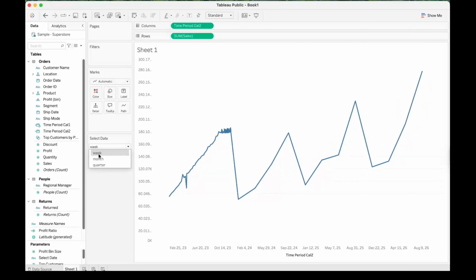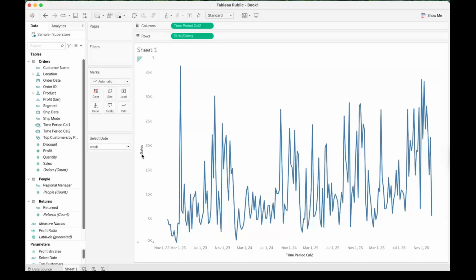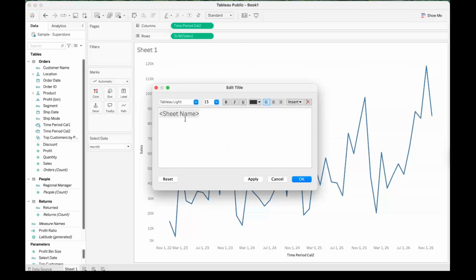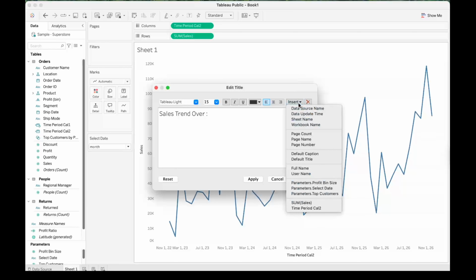So now when we select week, we are able to see our graph on the weekly level. When we select month, it's working on the monthly level. This is what we have, an interactive sales trend dashboard. Let's make it more professional. Let's name our sheet. So let's name it Sales Trend Over. Make our title dynamic as well.